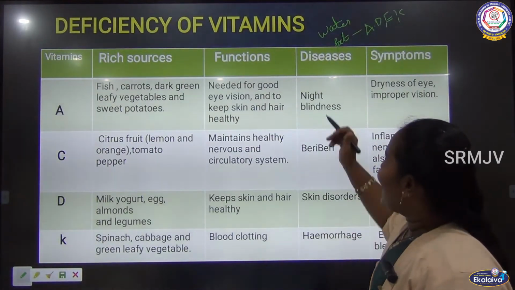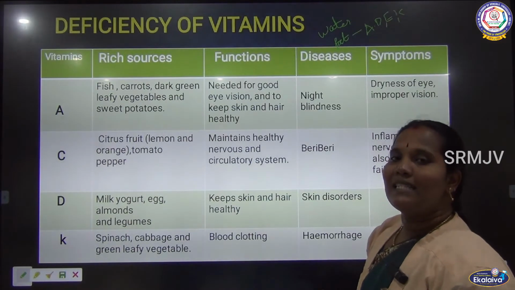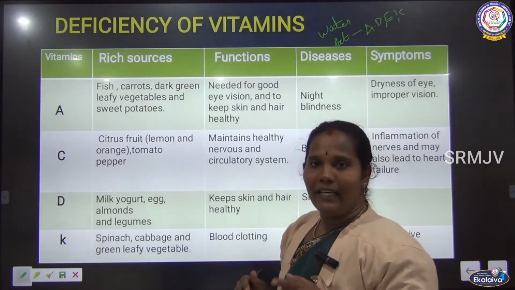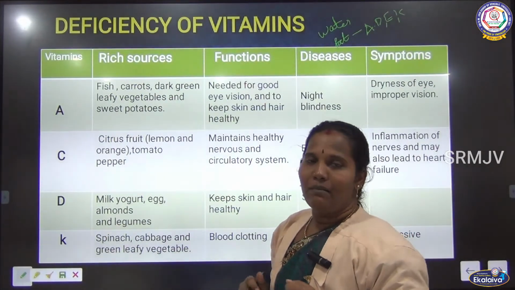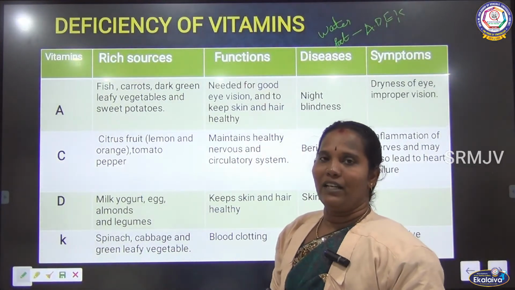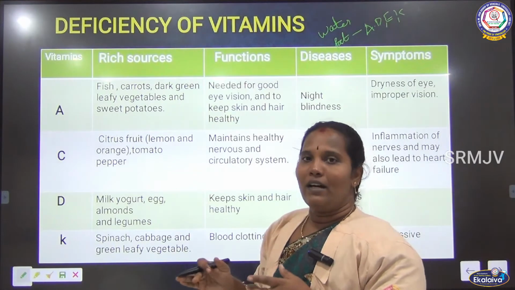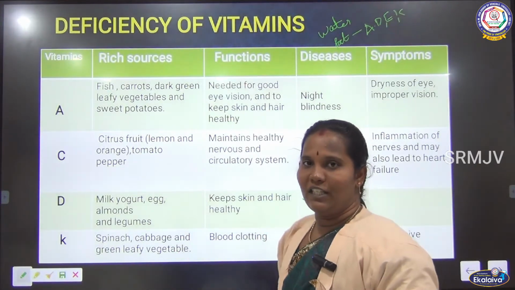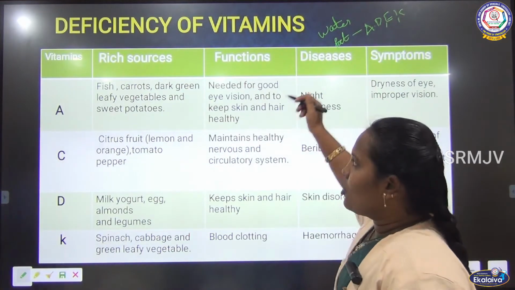These are called the fat soluble vitamins because these vitamins are stored in the fat cells. Whenever they are needed, they get added into the blood circulation. It gives the energy, and it is helpful for the deficiency diseases. So these are fat soluble vitamins.